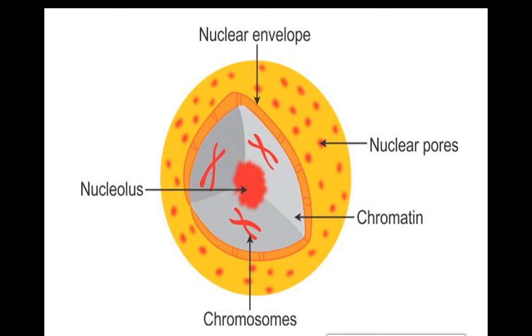So to transfer these genes from parents to the offspring, who is responsible? That responsible thing is chromosome. Chromosomes carry genes from parents to the offspring.